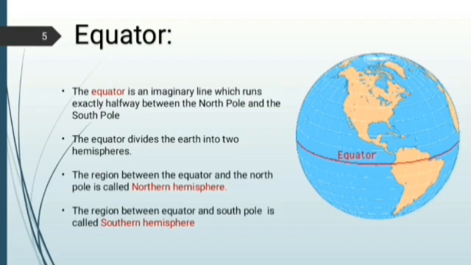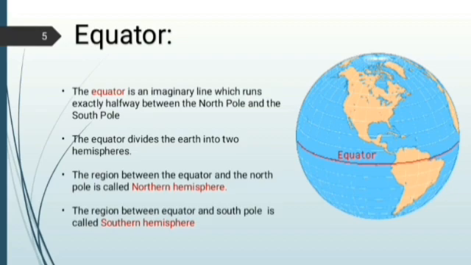You already learned North Pole and South Pole. Northern end of the axis is known as North Pole and southern end of the axis is called South Pole. The equator divides the earth into two hemispheres. You can see a line drawn in the middle of the globe.